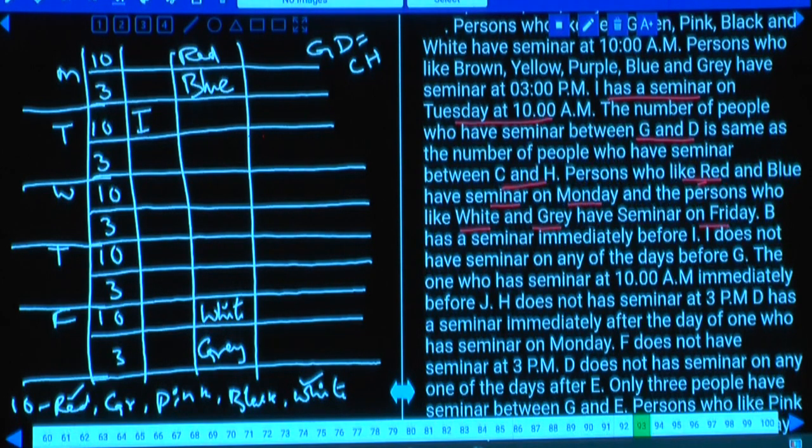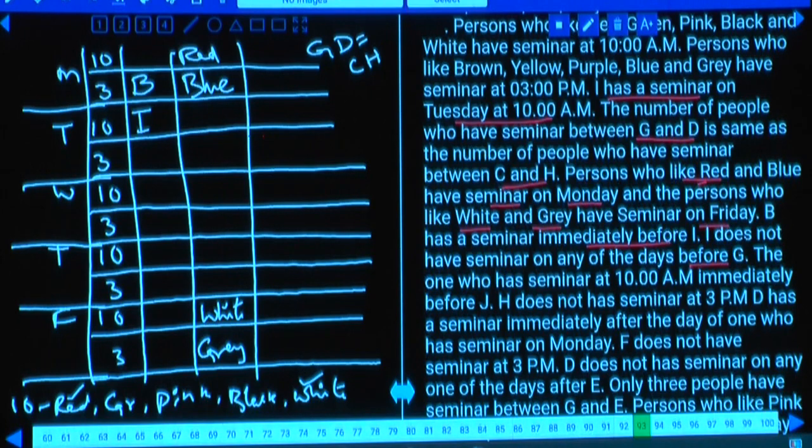As white and grey are completed, what is the other thing left over? B has a seminar immediately before I. Tell me where this should be? B must be on Monday 3 o'clock, immediately before I. I does not have a seminar on any of the days before G. Yes, I should have a seminar.